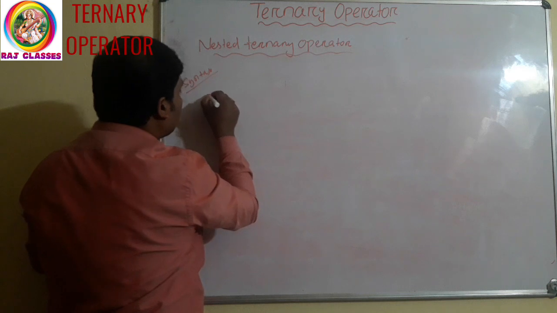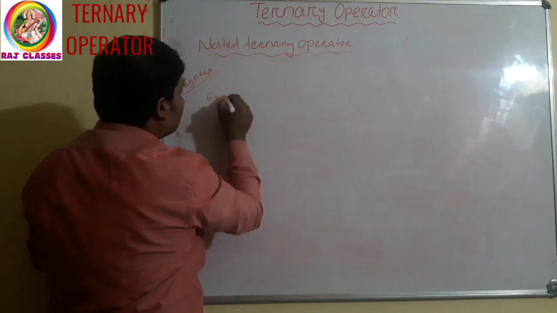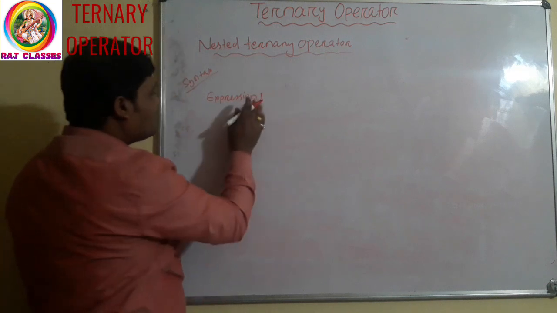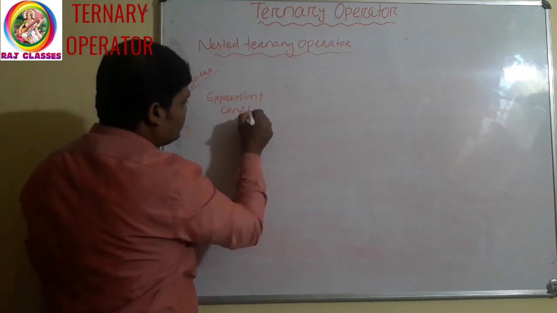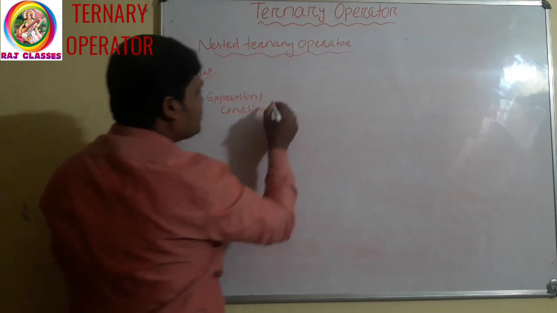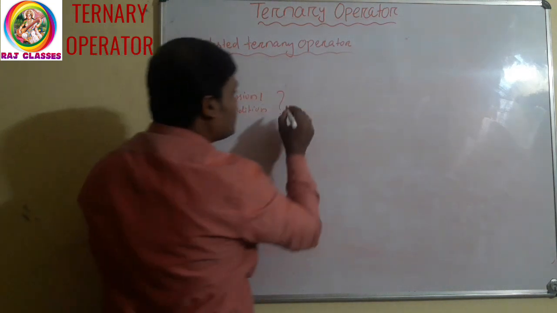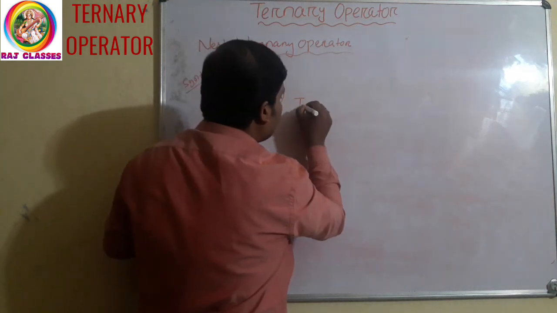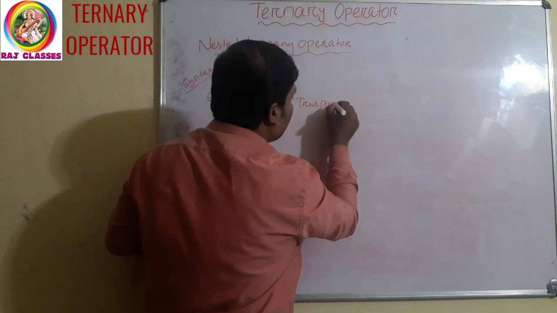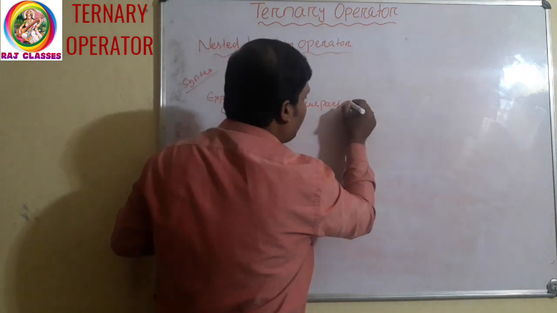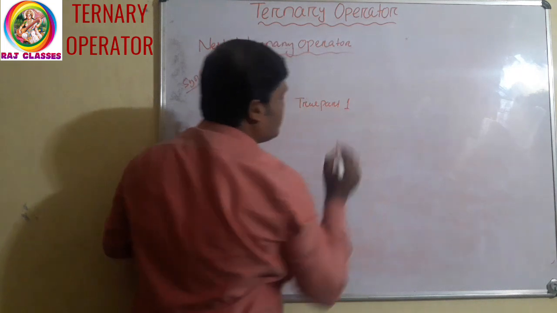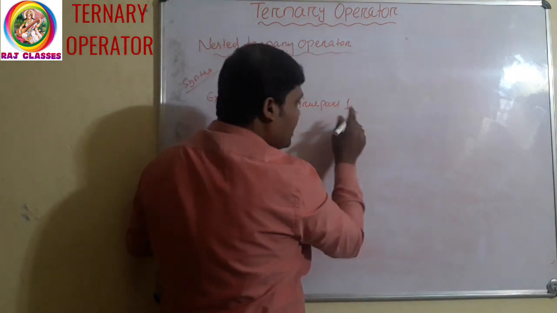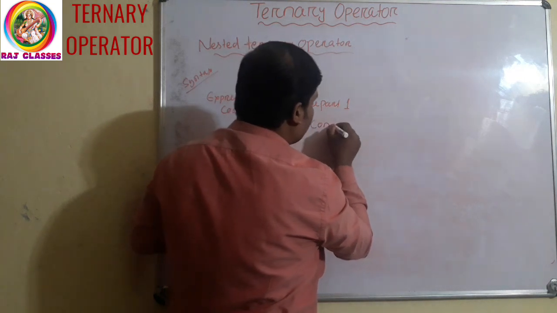This is expression 1. Suppose this is the condition. I have already discussed. Then this is the question mark. This is the true part for this expression 1. Suppose this is true part 1. In the true part, you can place another condition.